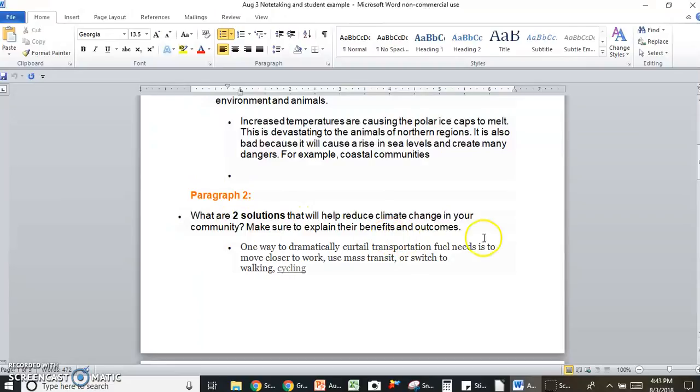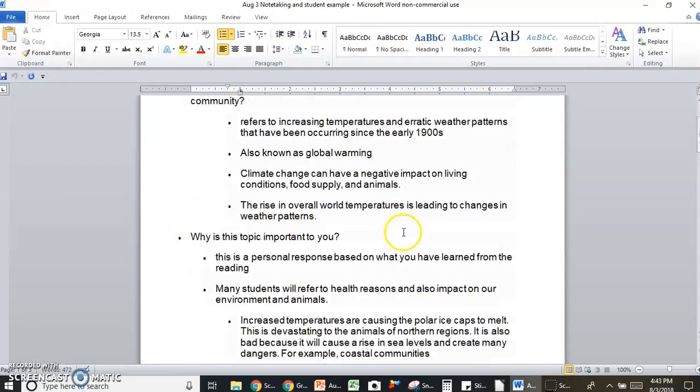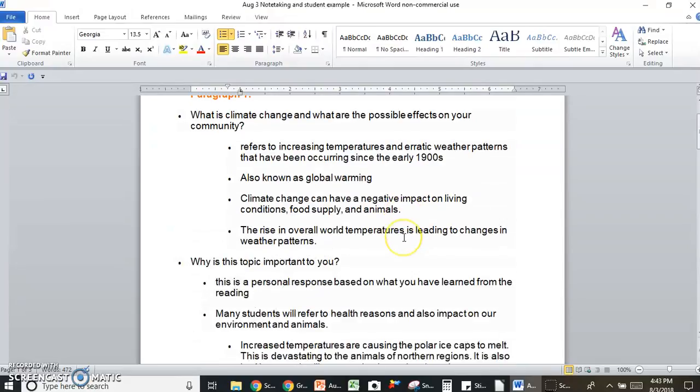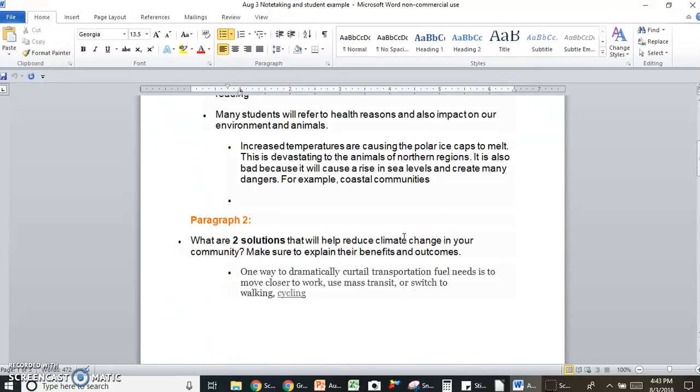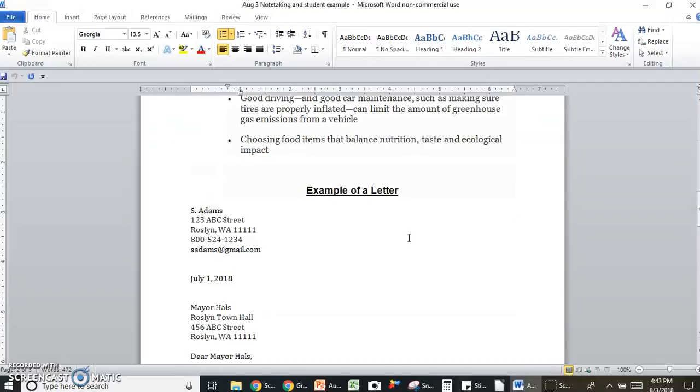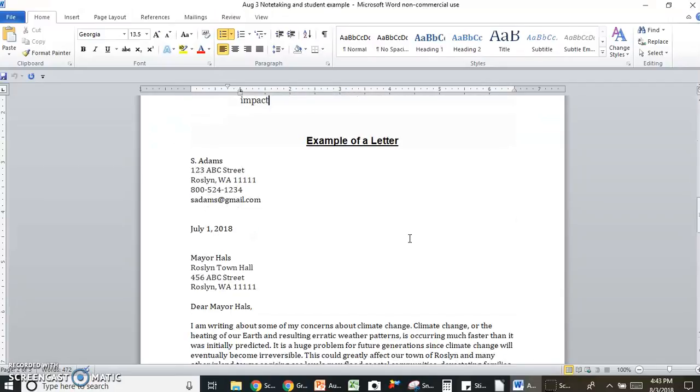Make sure to explain their benefits and outcomes in your letter. And that's for paragraph 2. So now you've taken notes on paragraph 1 and paragraph 2, and you're going to write your letter. Here's an example of a letter. I'm going to just briefly take you through the format first.